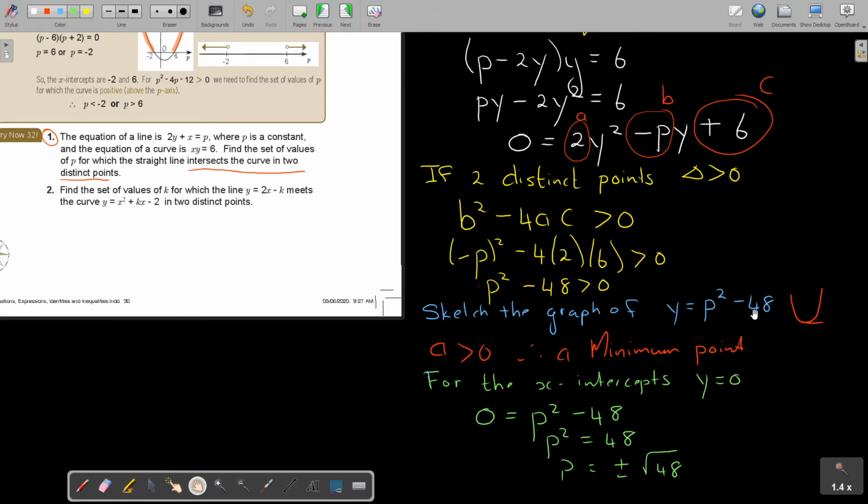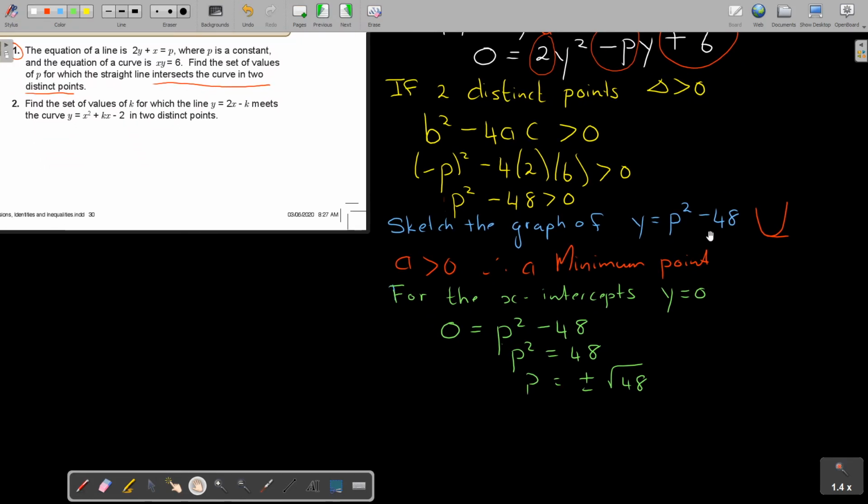We're just going to work with that square root. Okay, so basically, if I make a sketch now, I'm going to quickly say it's that smiley face. It's positive and negative. Negative square root 48, positive square root 48. And the sketch will be like this.